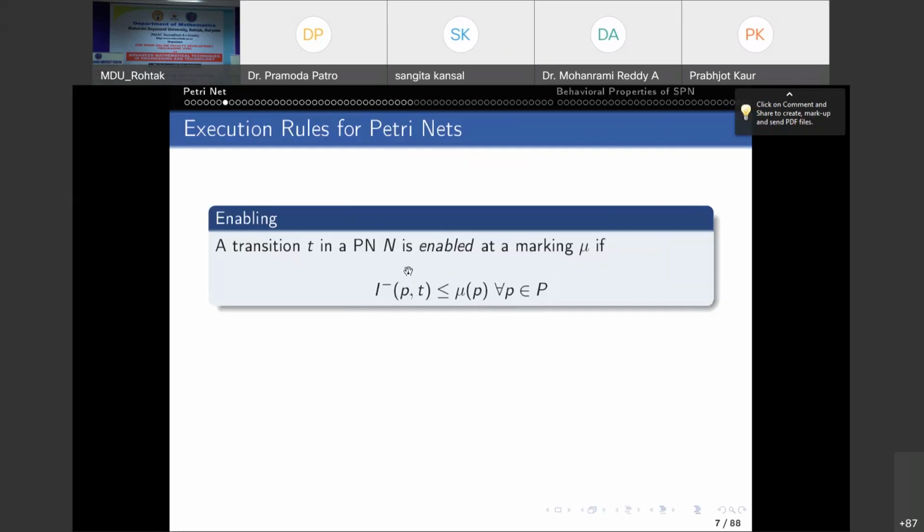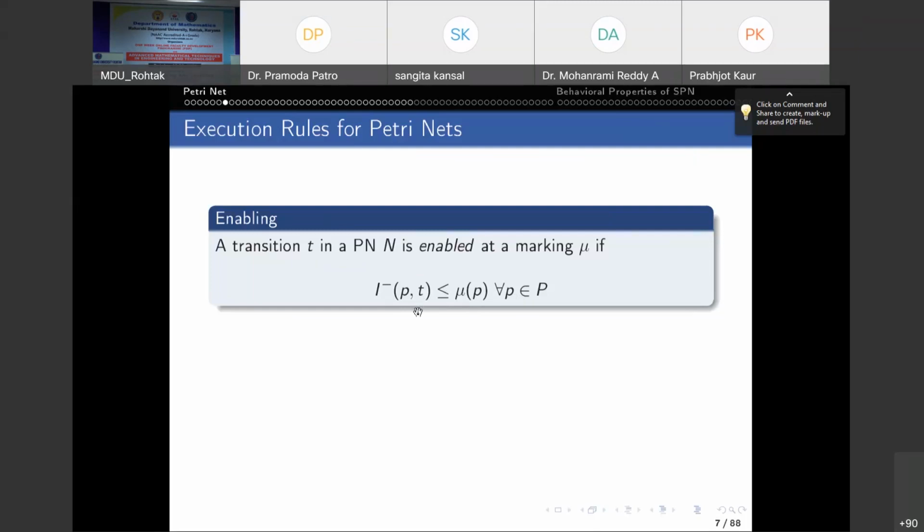Suppose you want to check whether a particular transition T is enabled or not. I minus Pt means the number of arcs from P to that particular transition T. So if the number of arcs from P to T is less than or equal to the number of tokens in that particular place, and this holds for all places, then this particular transition T is enabled.